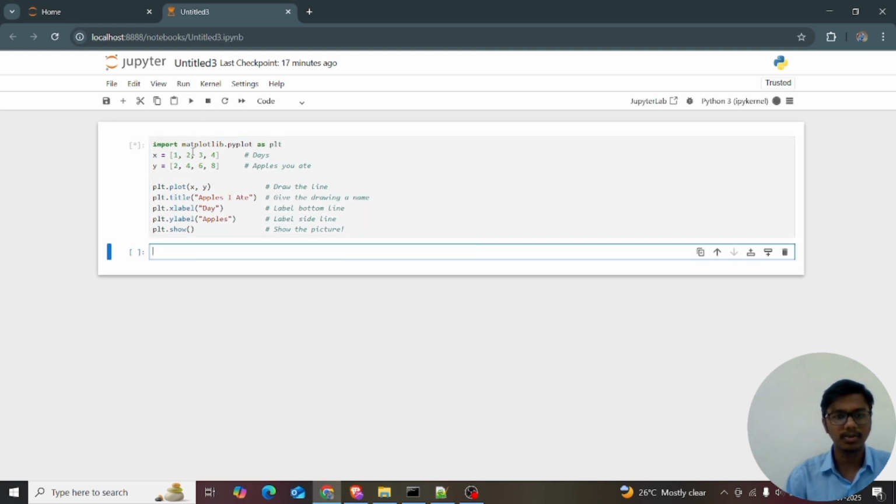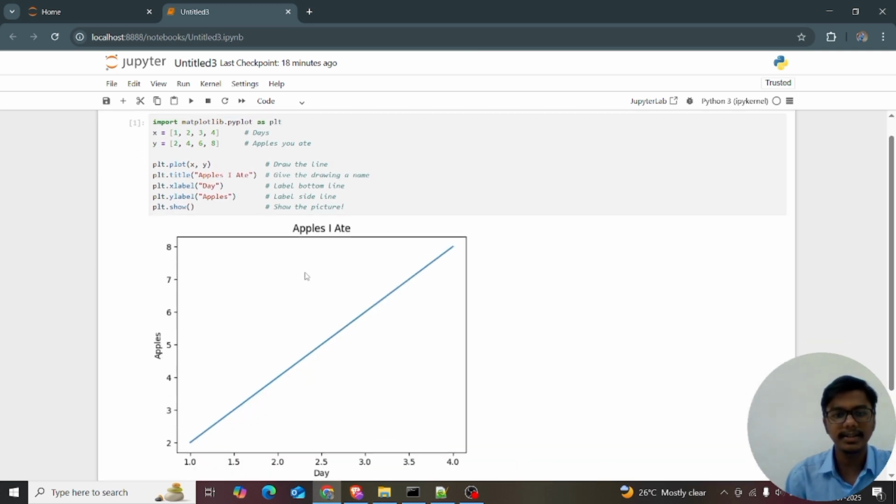Likewise, I'm just running the code. Wait for a few minutes. It shows running. If you want to see whether it's running or not, you can see the star symbol in the Jupyter notebook. So see the apples I ate.